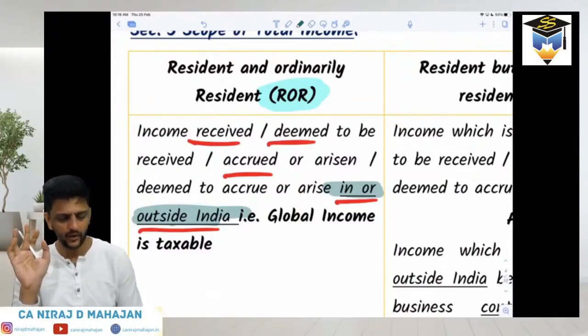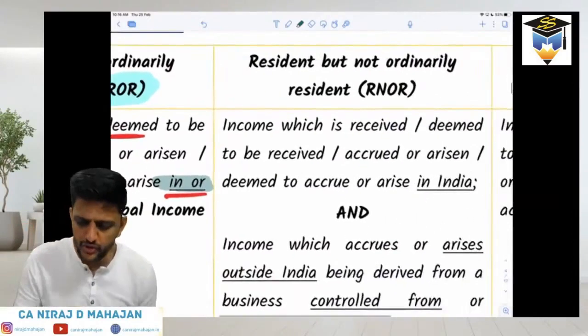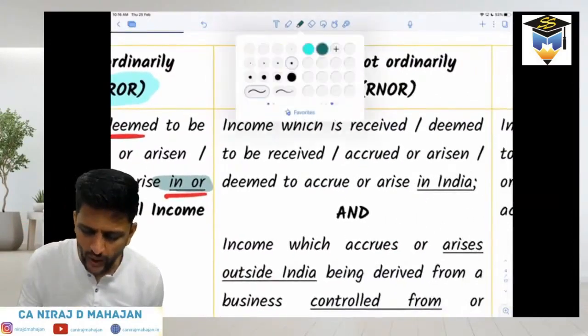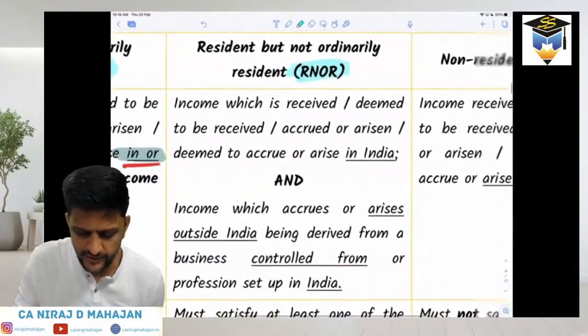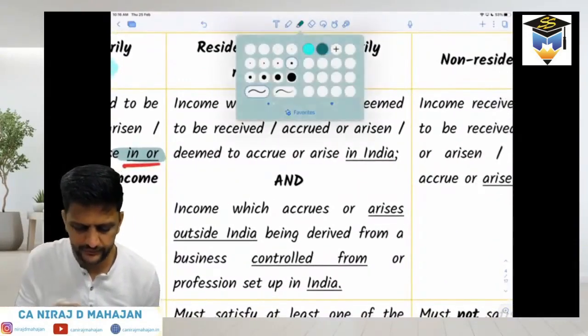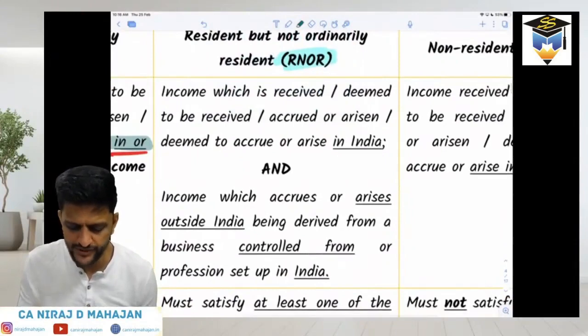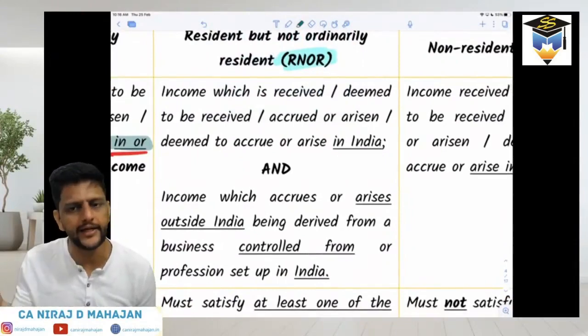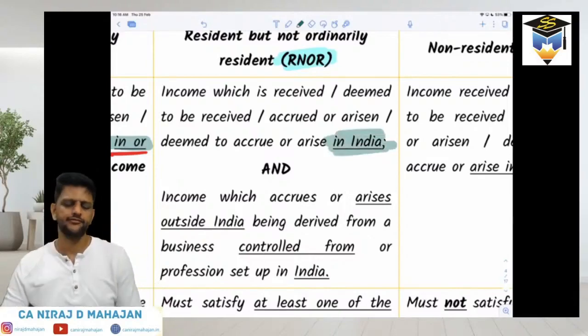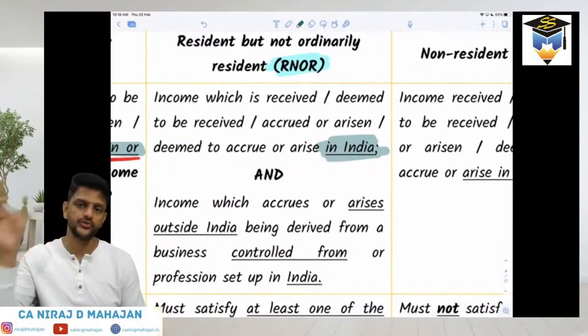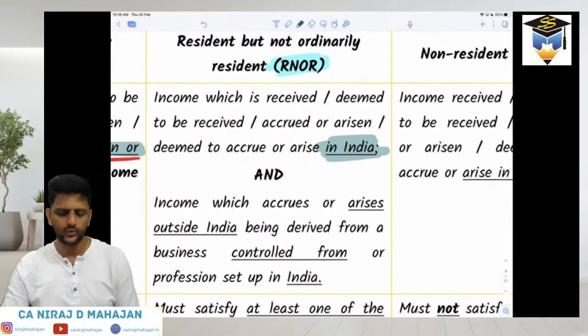Okay. If you are RNOR, bachcho, please pay attention. Which income will be taxed in your hands in India? Income which is received or deemed to be received, accrued or arisen, and deemed to accrue or arise in India.